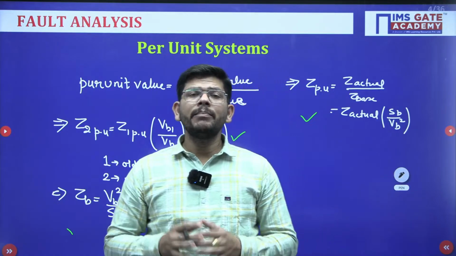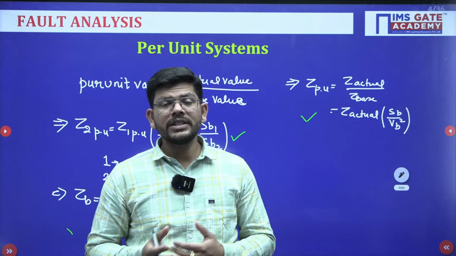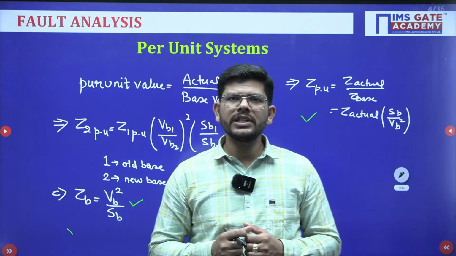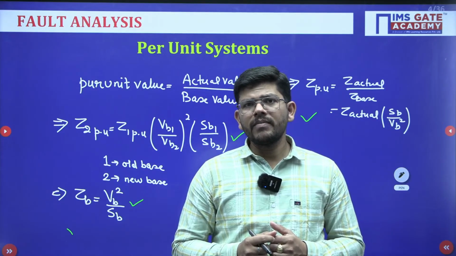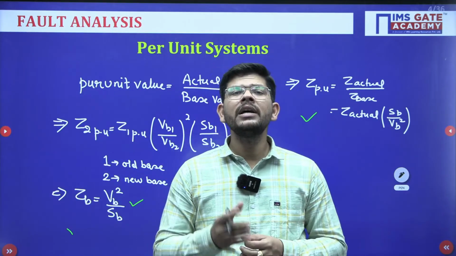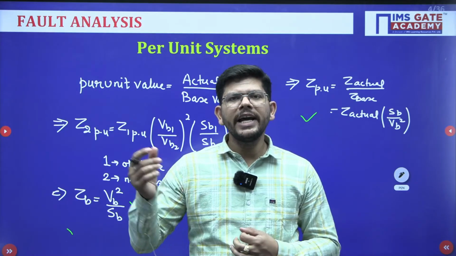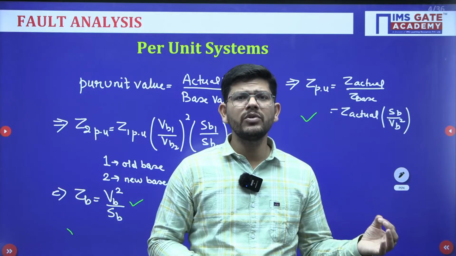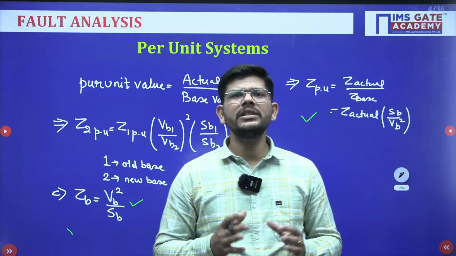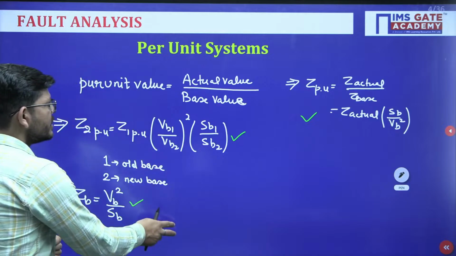Then the biggest confusion that we have in electrical engineering is regarding the star and delta quantities, the star and delta system with the line and phase quantities. But if we are using the per unit system, the calculations made on phase values or line values are equivalent, meaning line voltage per unit value is equal to phase voltage per unit value, line current per unit value is equal to phase current per unit value. So by using the per unit system we can avoid this big confusion as well. So the per unit system is one such topic and these are the important formulas.